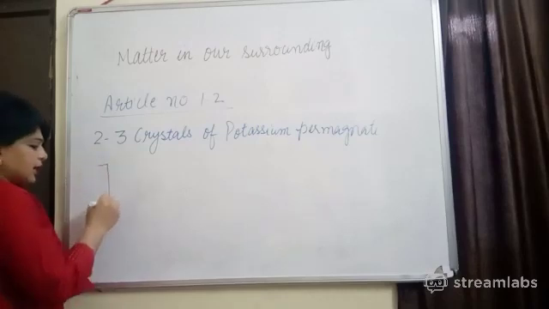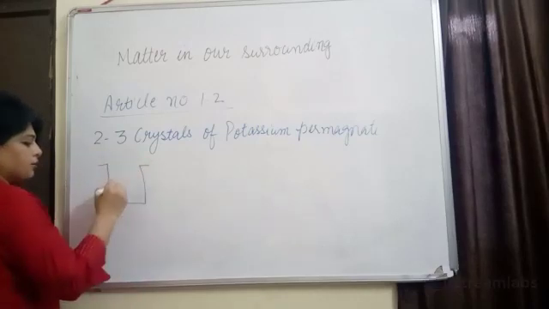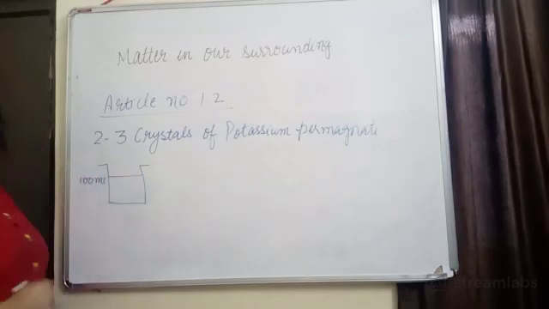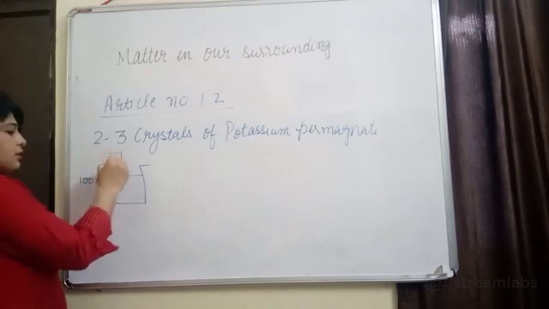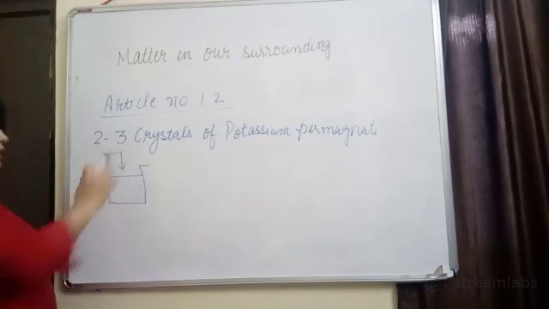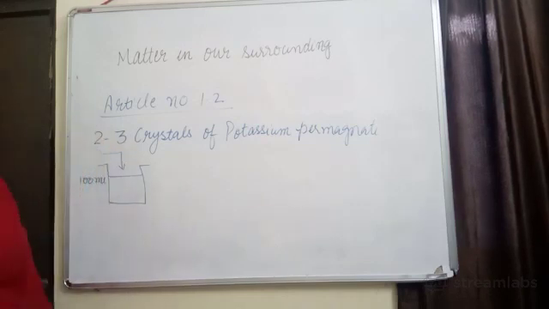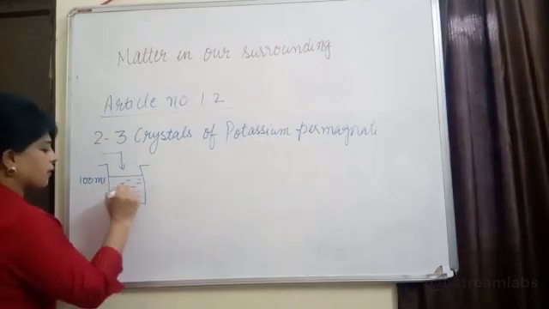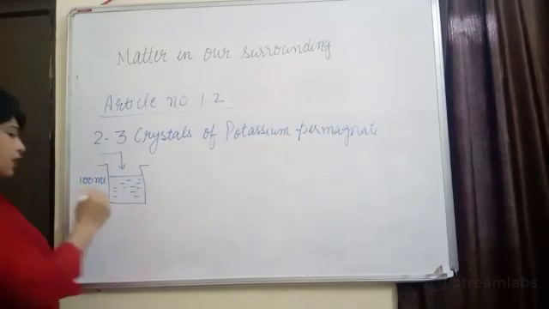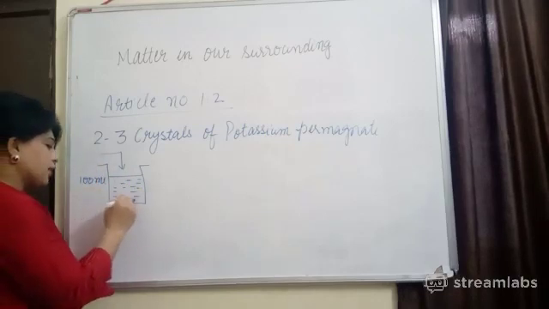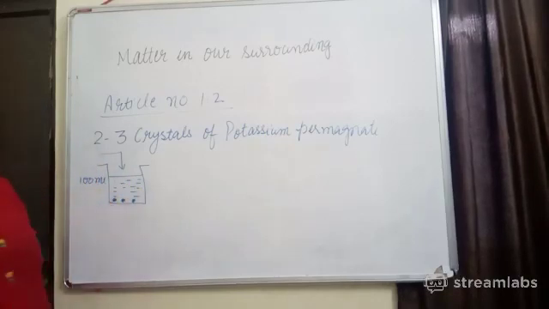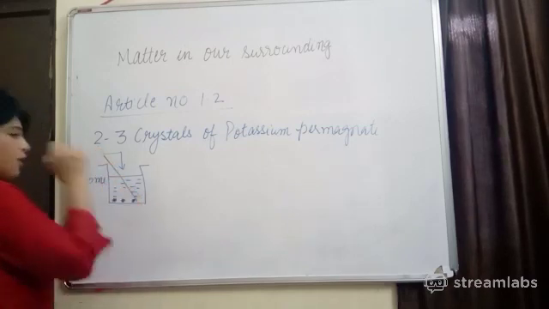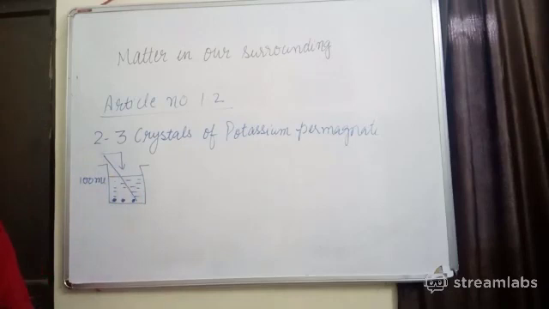Now we will take 100 ml of water. We will measure it, 100 ml of water. What are we going to add to this? I told you, we are going to add 2 to 3 crystals of potassium permanganate, and with the help of a glass rod, we will stir it.